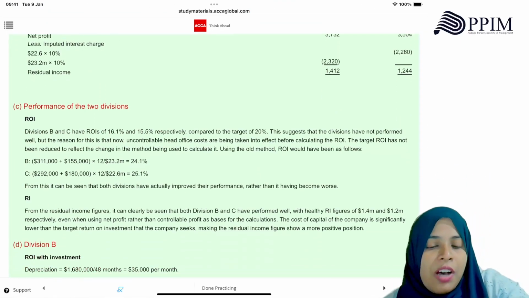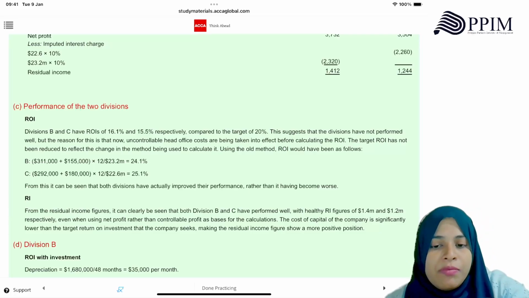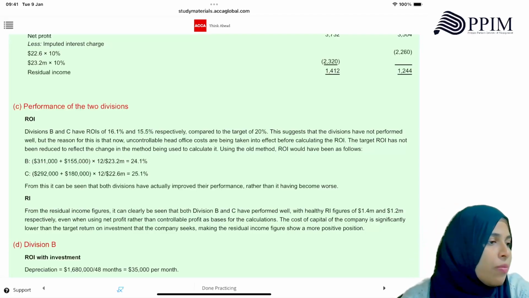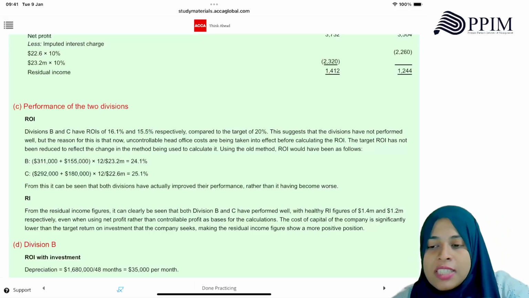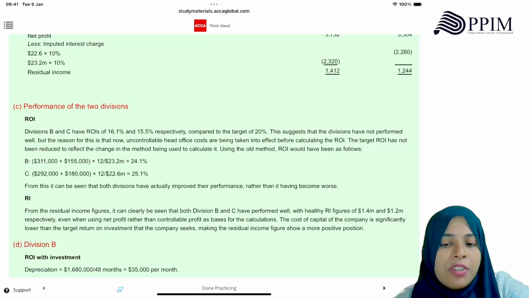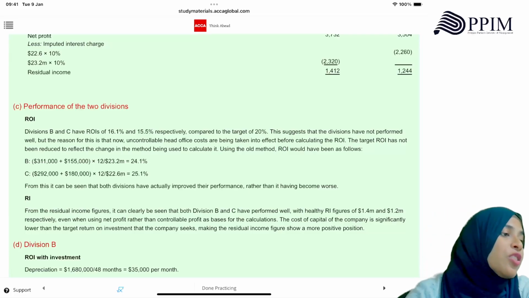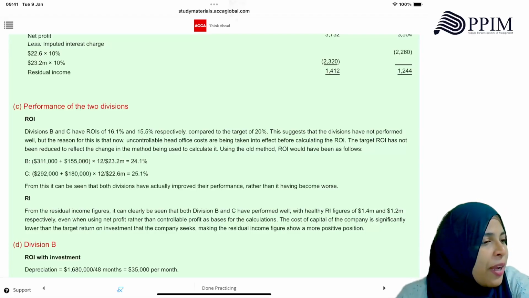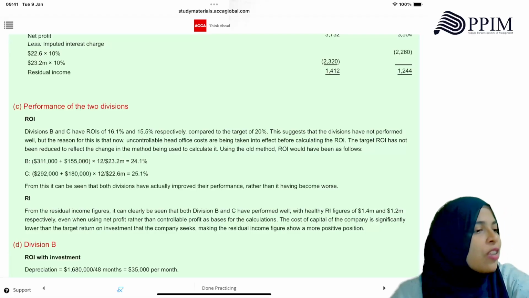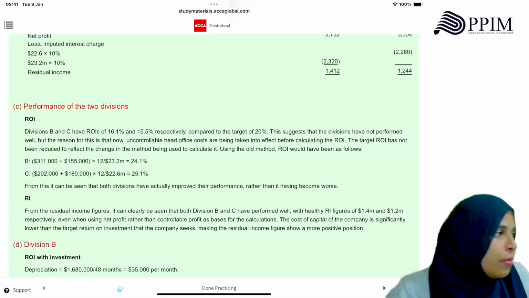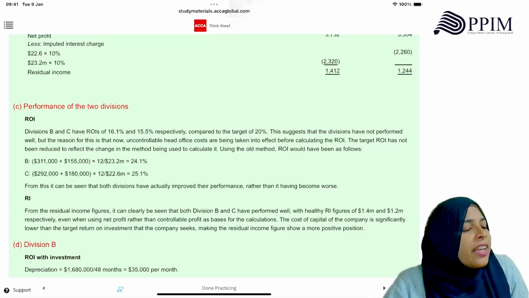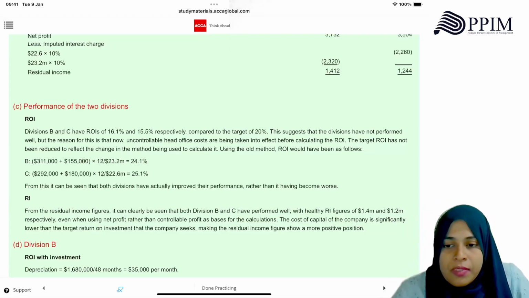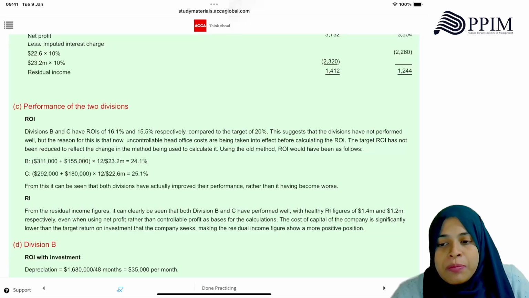ROI: Division B and C have ROIs of 16.1 and 15.55% respectively, compared to the target of 20%, meaning it's lower for both divisions. They have not met their targets. This suggests that the divisions have not performed well, but the reason for this is that uncontrollable head office costs are now also included. So is that controllable profit for the divisional manager? Can you judge his performance based on these calculations we just did? We can't. Because we have taken net profit, meaning we are taking uncontrollable cost as well. So these have been taken into effect before calculating the ROI.